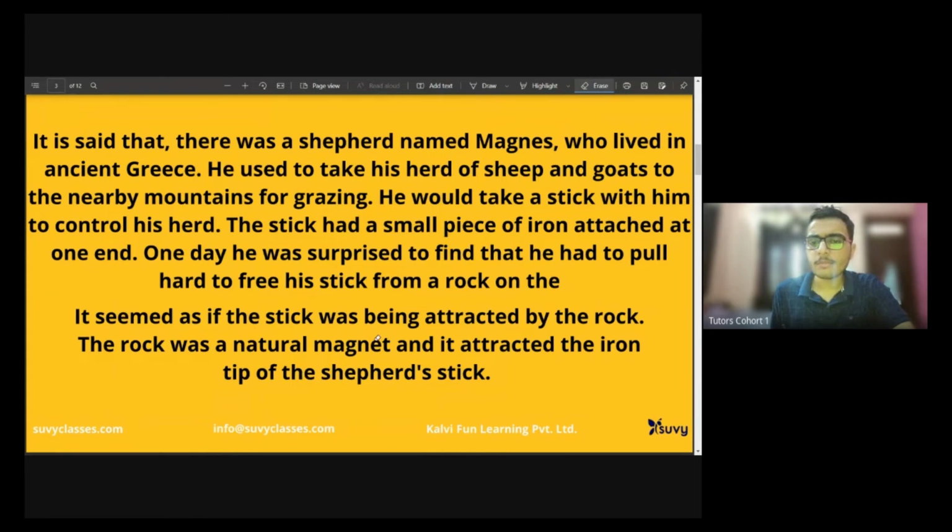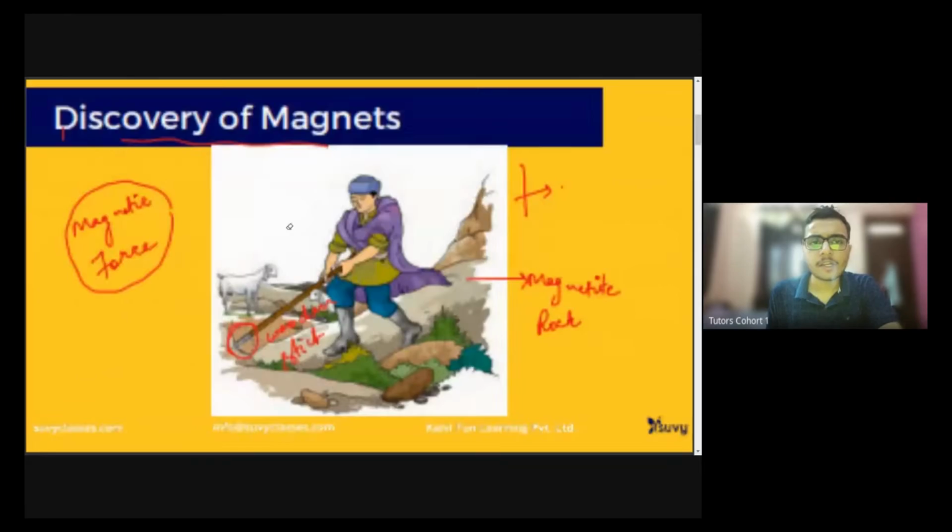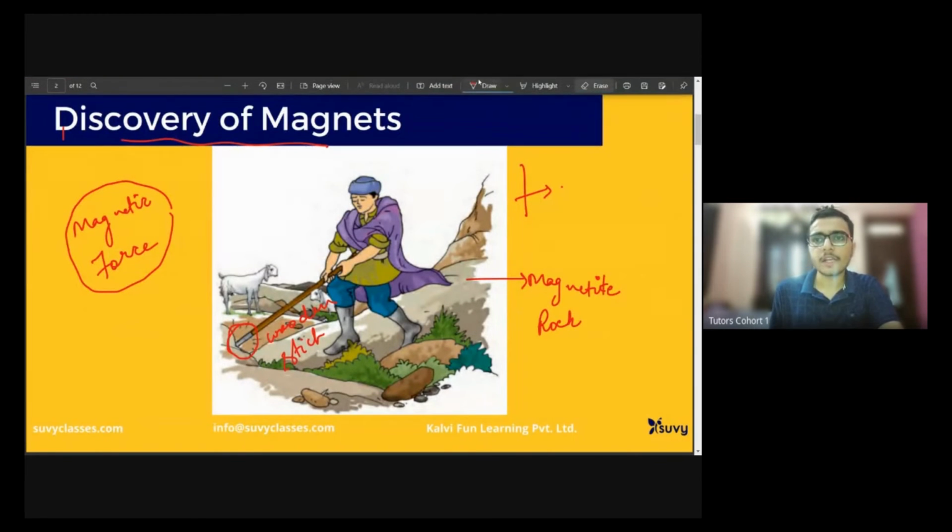Okay, the place name. Not here. Ancient Greece, named mountains, grazing. Well, that's not necessary actually, but still we should know it for general knowledge. So we'll check it and discuss it when we read it in the coming slide, because I remember I have kept it in the PPT.